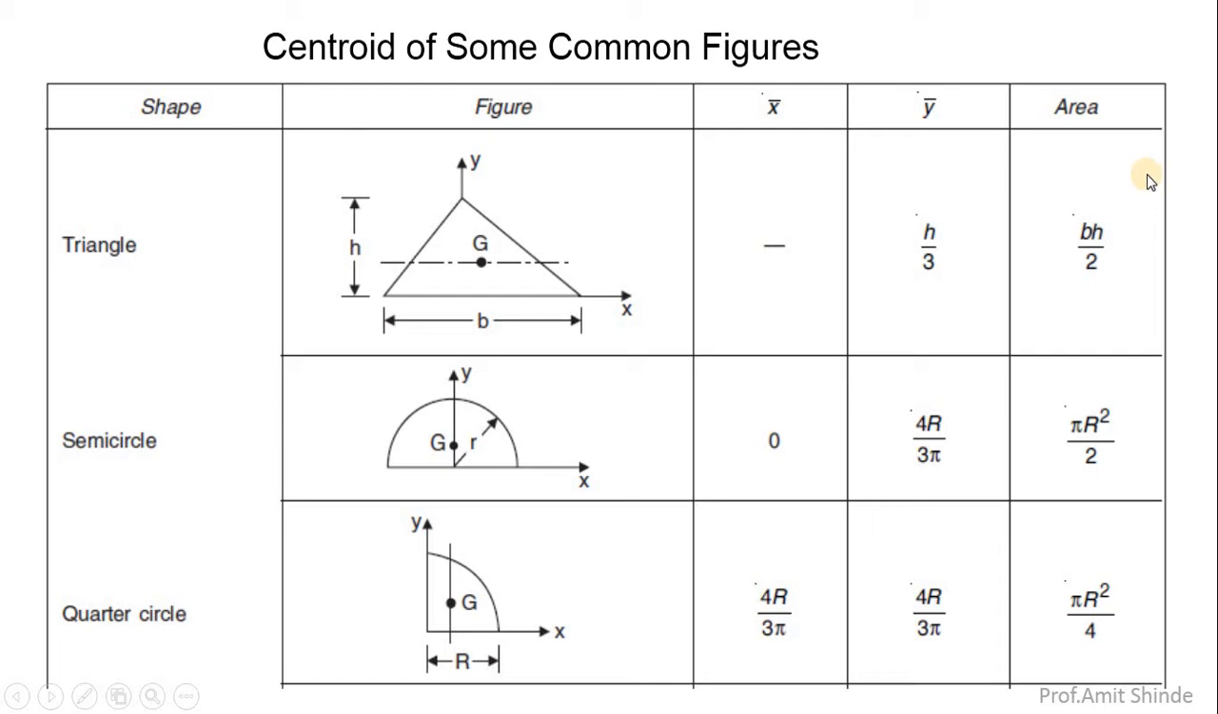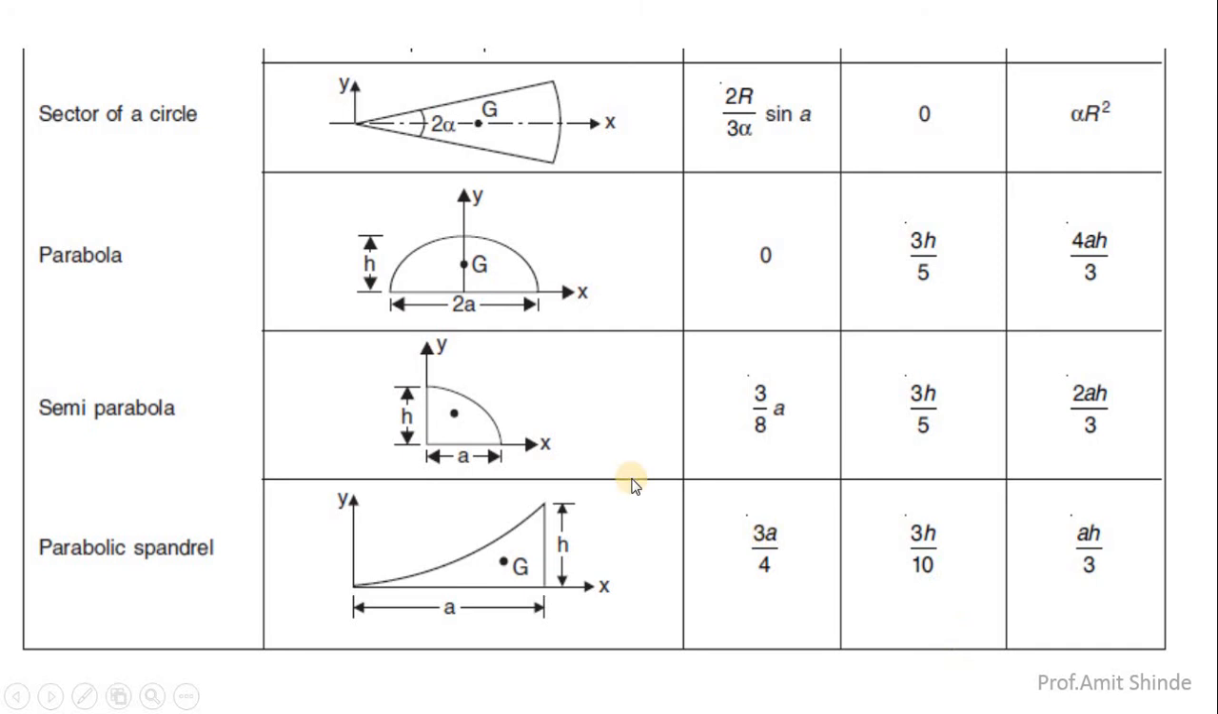Here the triangle: area is B H by 2, CG location is H by 3. For the semicircle, area is pi r square by 2, CG location is 4r upon 3 pi. For the quarter circle, area is pi r square by 4, CG is 4r upon 3 pi, 4r upon 3 pi. Section of circle, area is alpha r square, CG is 2r upon 3 h, alpha a.